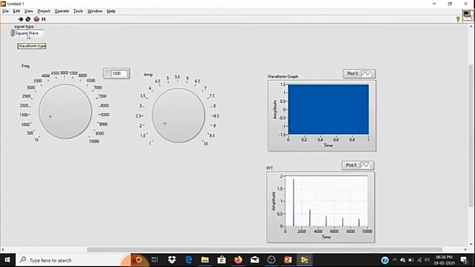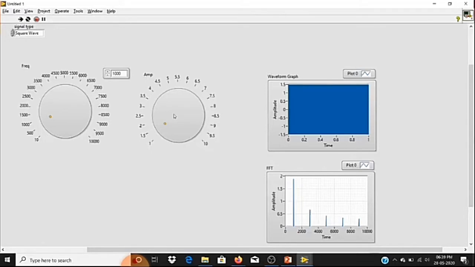Now we'll see how it works for the sawtooth wave. For sawtooth, you can see I'm getting a peak on each and every multiple tone: 1 into 1000, 2000, 3000. It is not on a single tone; I'm getting output on multiple tones. So we can differentiate sawtooth with frequency itself. But if you want to differentiate triangle and square, only with this feature we can't. So we need to go for some other feature. Before that, we'll complete our code for extracting the frequency feature.